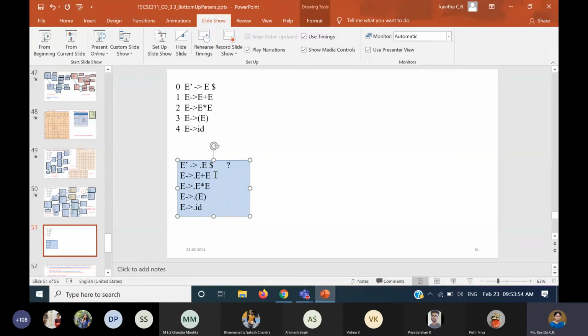Once I expand, can you tell me what is the lookahead symbol for this? From where did I take? From here I took. Are you able to see, students? First, I want to show this. And now what is the lookahead symbol for this? I expanded E. Now what I am supposed to do is find the first of dollar question mark. So first of dollar question mark is nothing but dollar. So where all will I put the dollar? I will put the dollar for all the rules which I expanded just now.